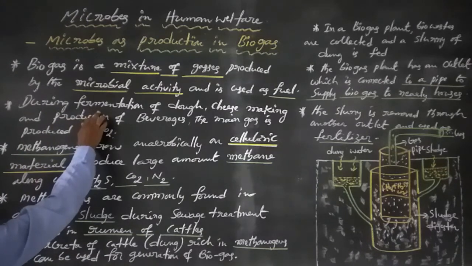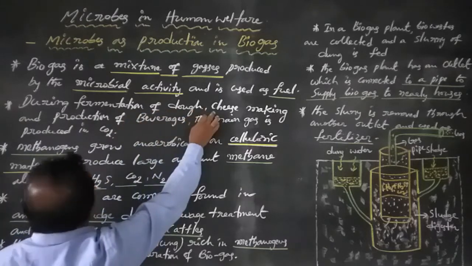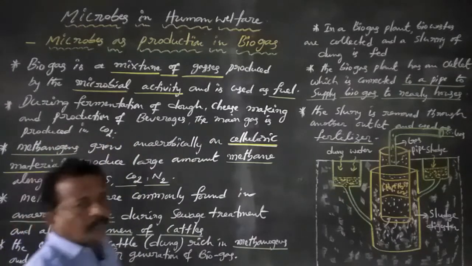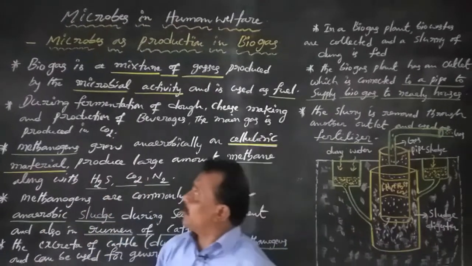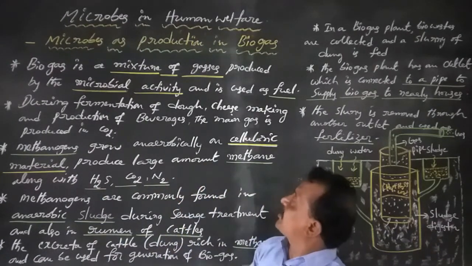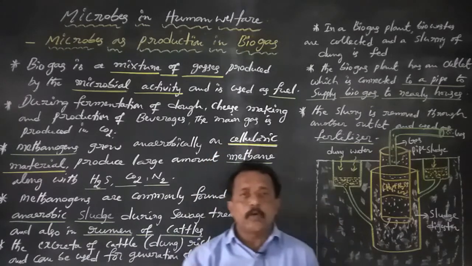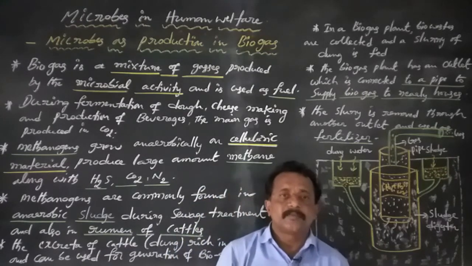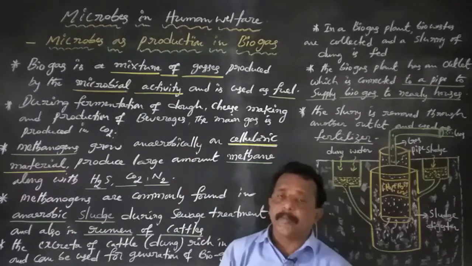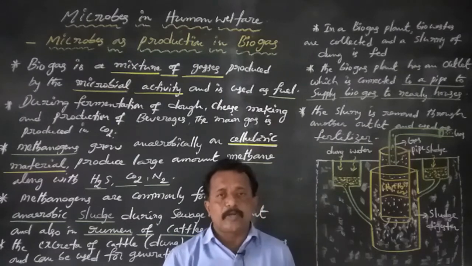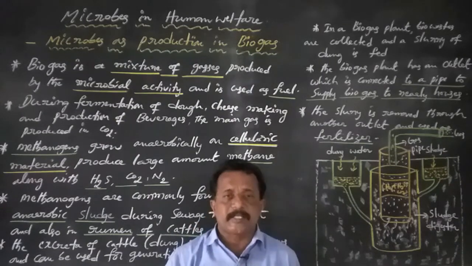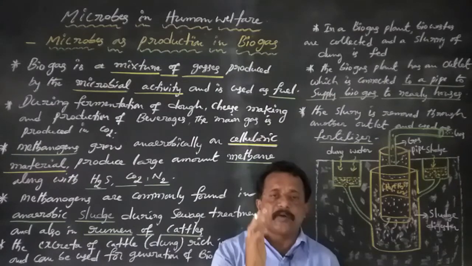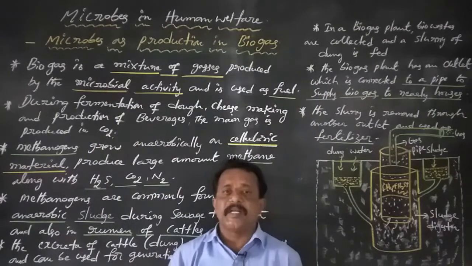During fermentation, such as fermentation of dough, cheese making and production of beverages, the main gas produced is CO2. Likewise, gobar gas production is a fermentation process, and the end product is CO2.